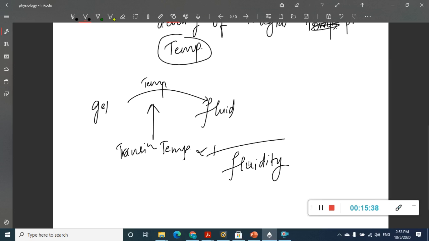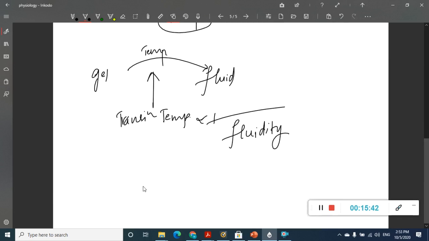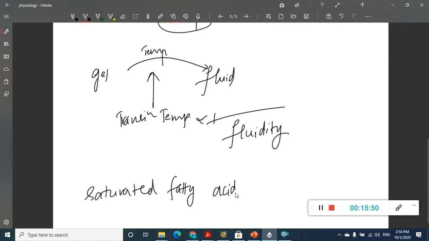One more thing which is important: if there are saturated fatty acid chains, these saturated fatty acid chains have stronger interaction.